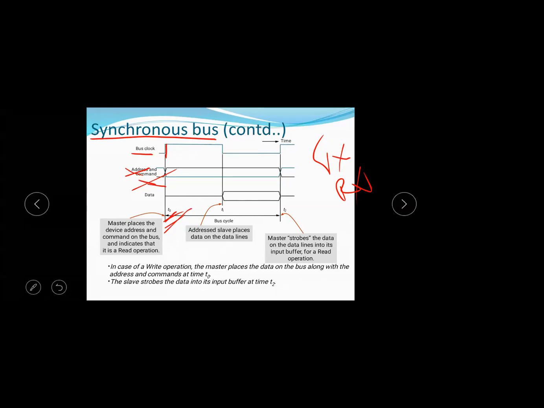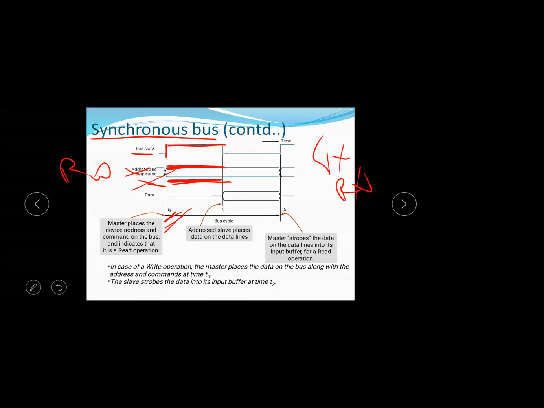To recognize the address, that is, to identify which device wants to communicate, it takes some time. That is the positive edge time. During this time, the processor identifies which device to communicate with, and whether to perform a write or read operation with that device. The command is also placed during this time interval.